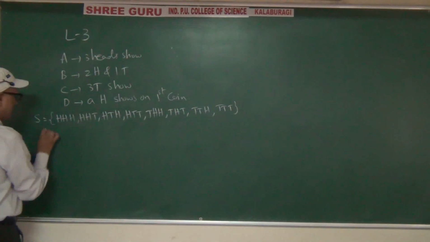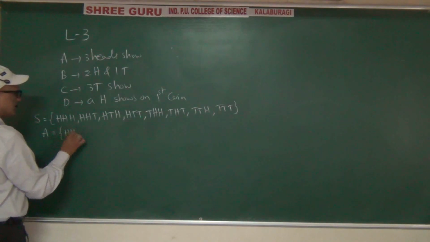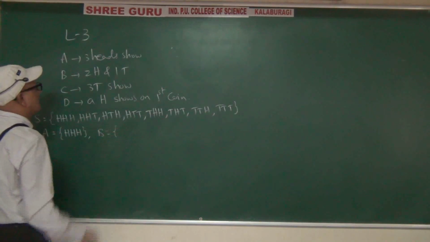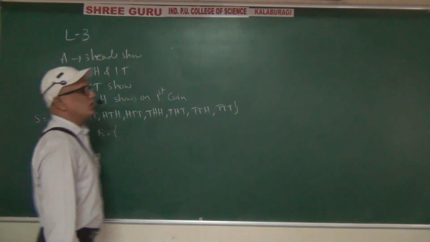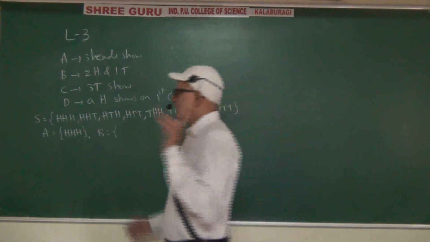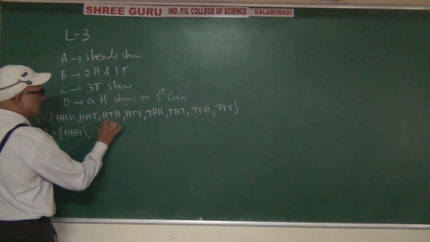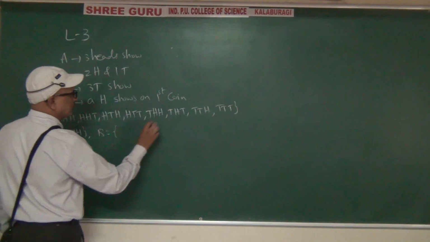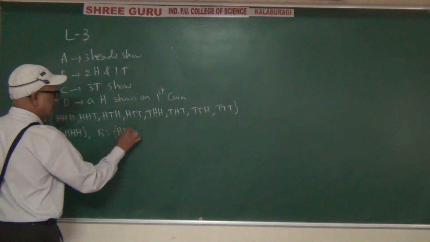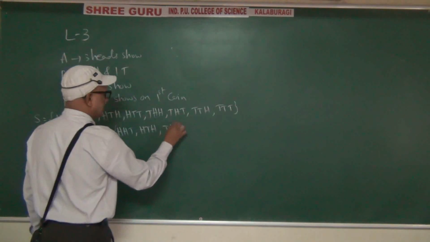What about capital A? 3 heads show, so HHH. What about capital B? 2 heads and 1 tail: HHT, HTH, THH.